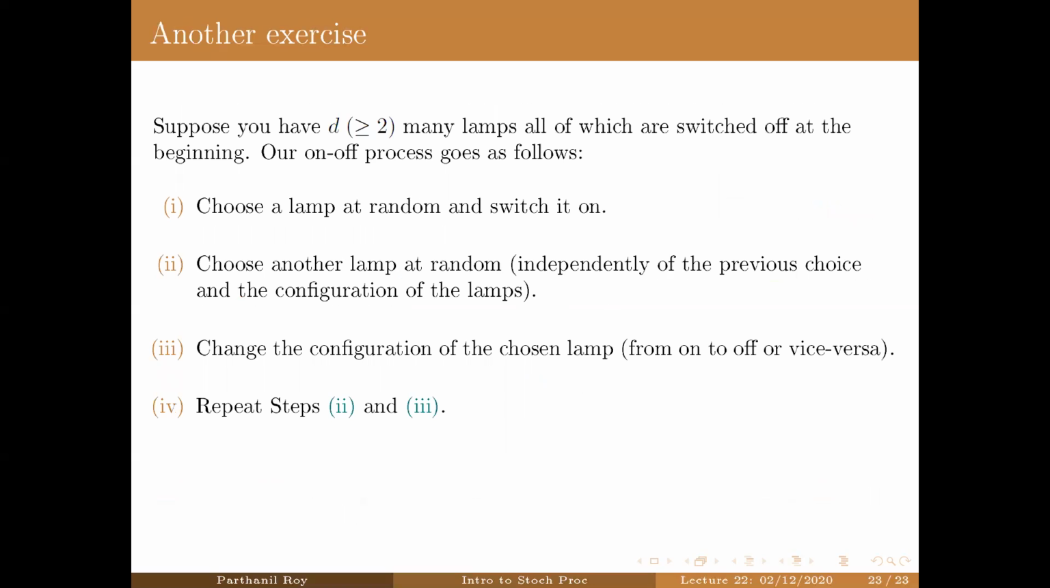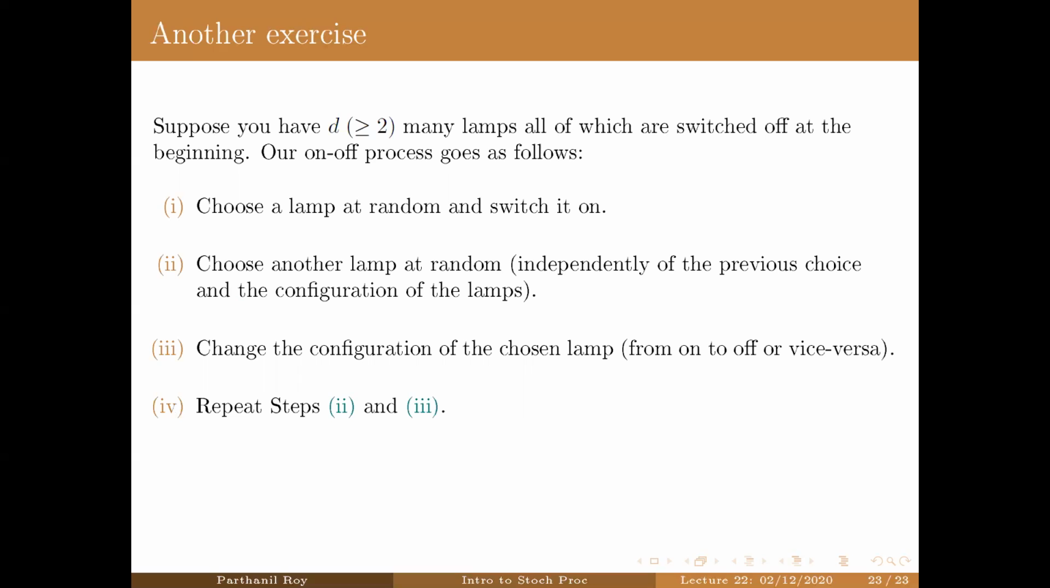Also, go back to the on-off process. We described it even in the last class. You start with all lights switched off, and then you choose one lamp at random and switch it on. Then again, you choose independently another lamp at random, and another time you choose independently a lamp at random and change the state of that lamp, and go on. This particular Markov chain is essentially simple random walk on Z2 power D. So it's a finite state space Markov chain. It has 2 power D many states in the state space.